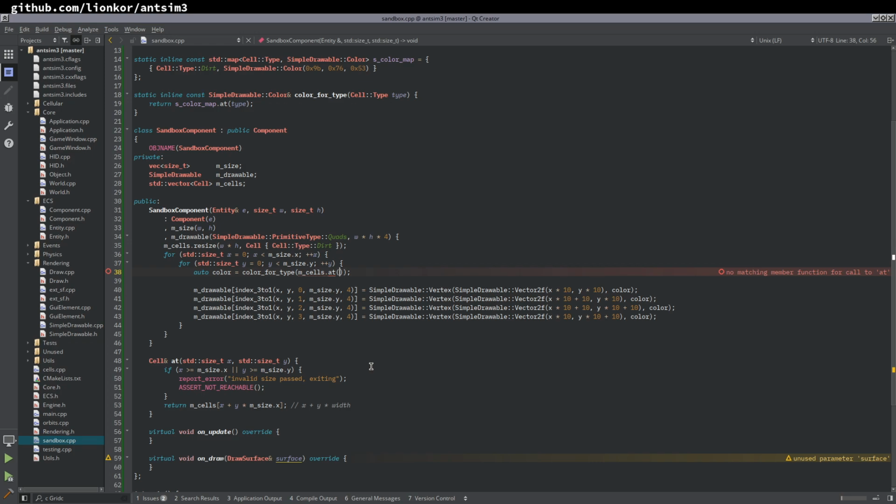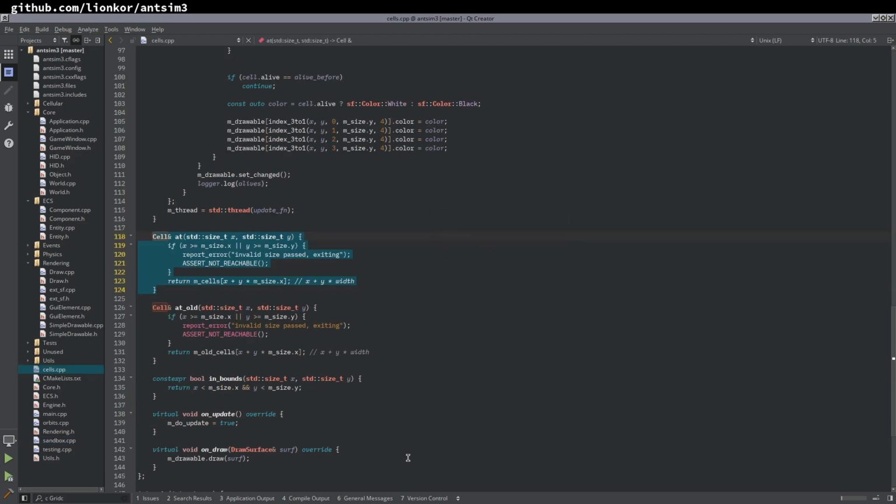Color for type, cells. Instead of doing this, we'll actually use the add method here. Add xy dot type, right? And so now we get the color from the type of the cell, and we apply that to the point or something, and then draw surface. So we just delegate that.